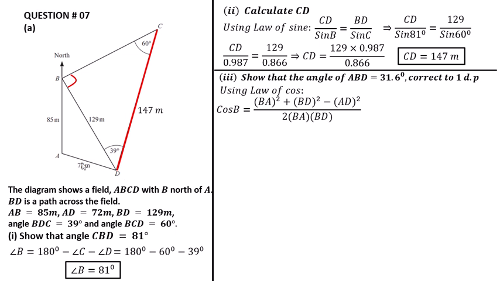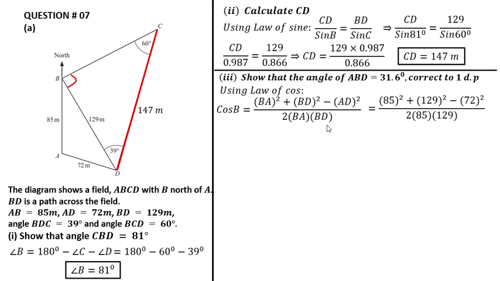Except side AD, we add these sides: BA squared plus BD squared, minus the front side of the angle. The front side of angle B is AD, that's why we subtract this. This is the formula, divided by 2 times BA times BD.